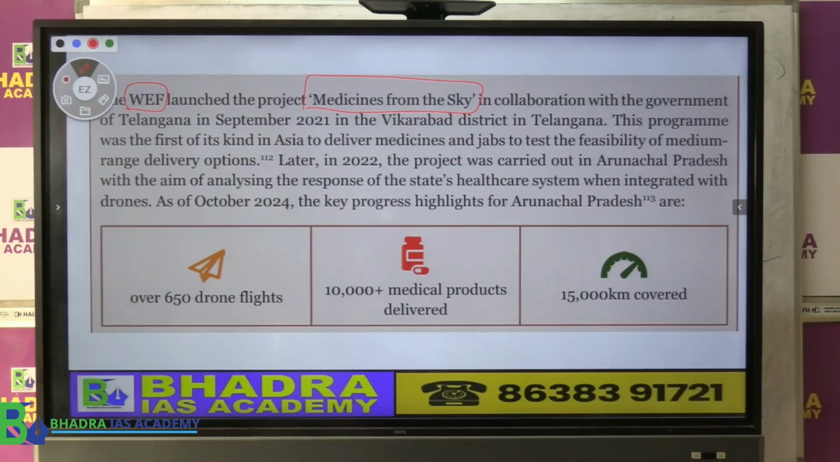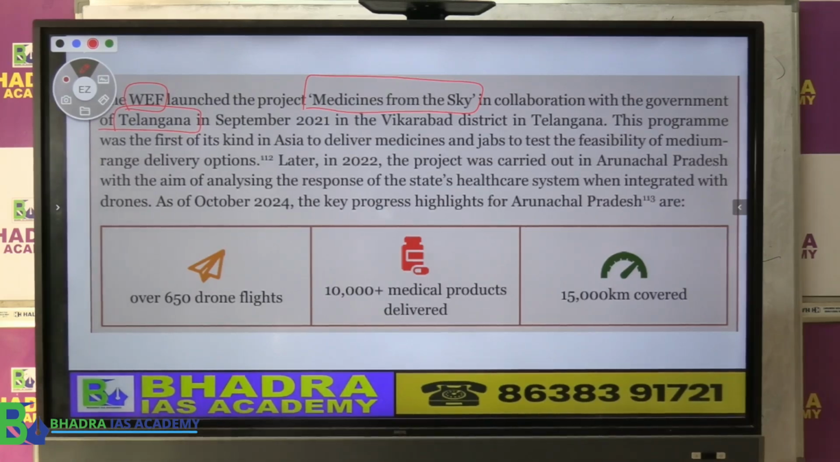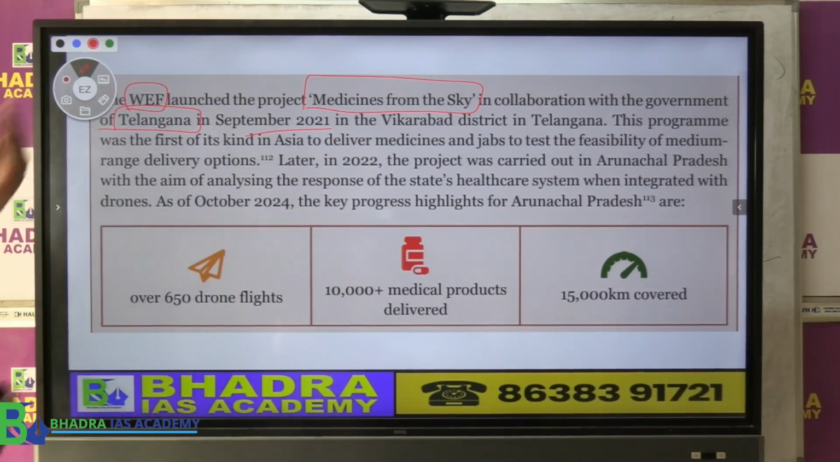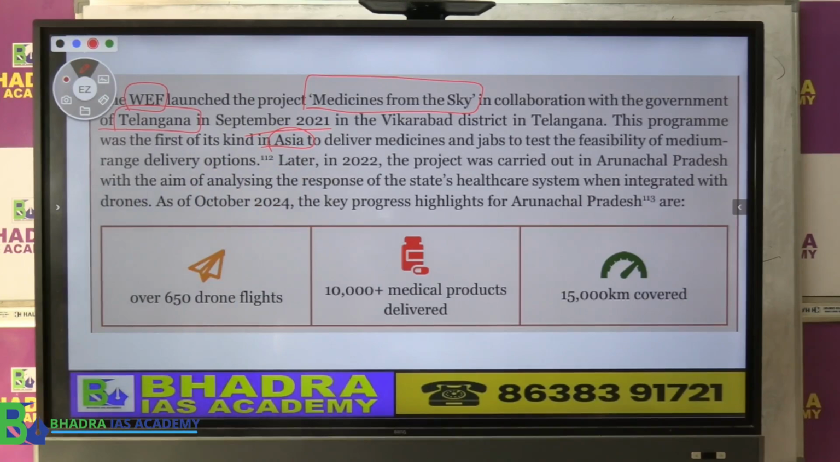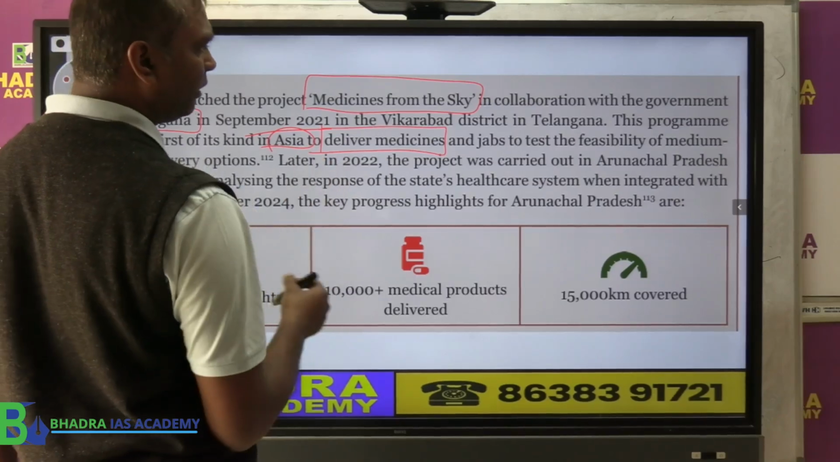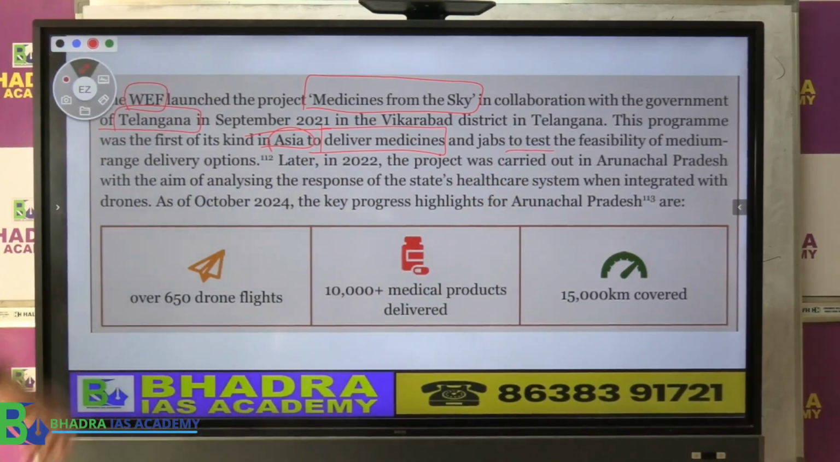Medicine from the sky, launched by the World Economic Forum in collaboration with the government of Telangana. That was launched in September 2021 in one district of Telangana. This was the first time this was done in Asia. Nobody had done this before. Basically, this is for delivering medicine and also to test the feasibility of delivering things.